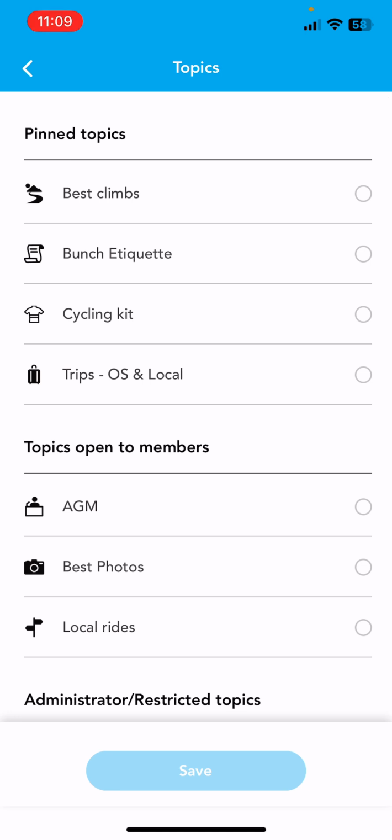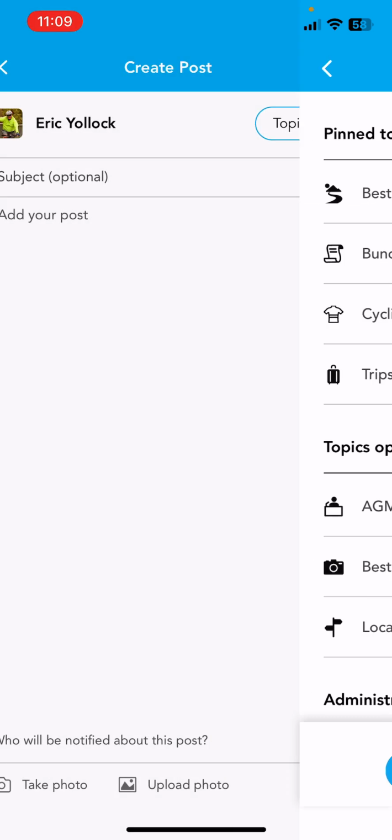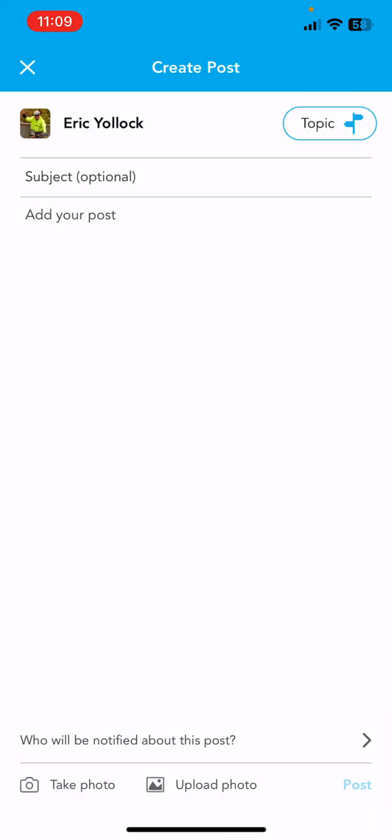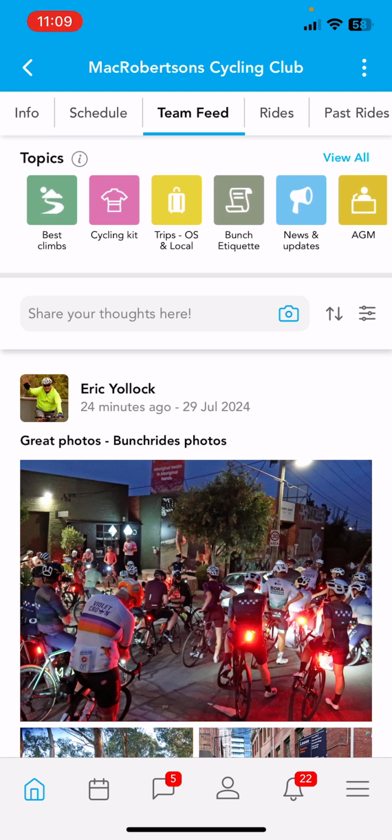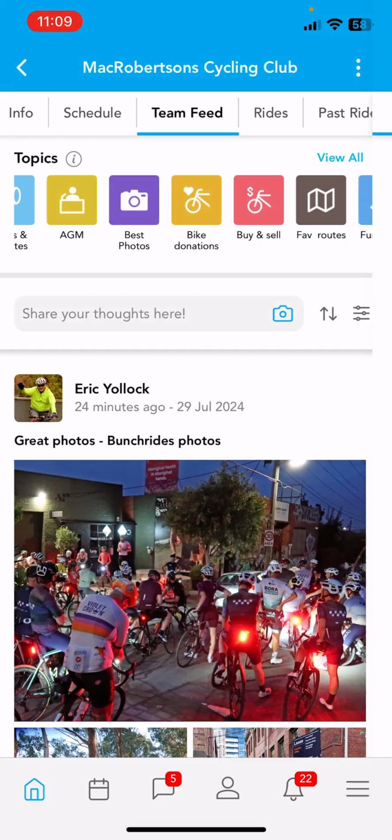So even if I'm an administrator, I have to be an administrator of that topic or create the topic in order to add the topic here. So I could add local rides, for example, and it would be posted there. The other way of doing it is actually going to the topic itself. So if you look through here, I'm just going to go through the best photos.